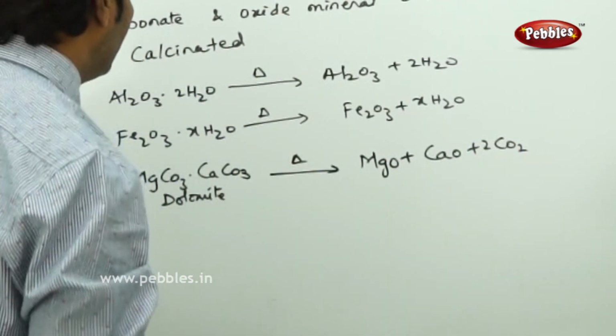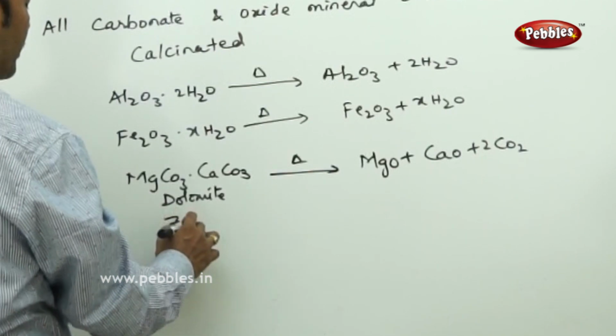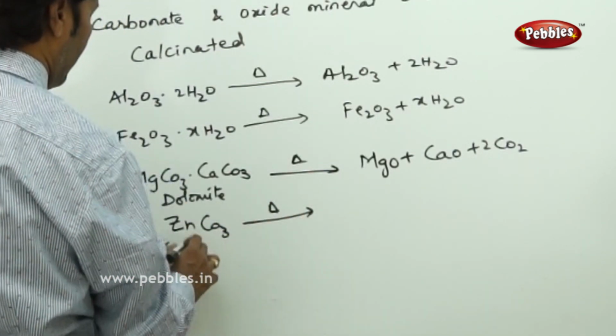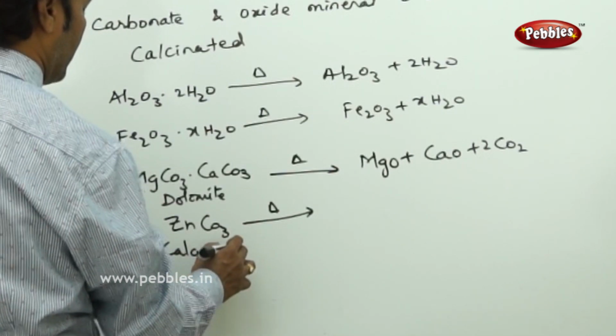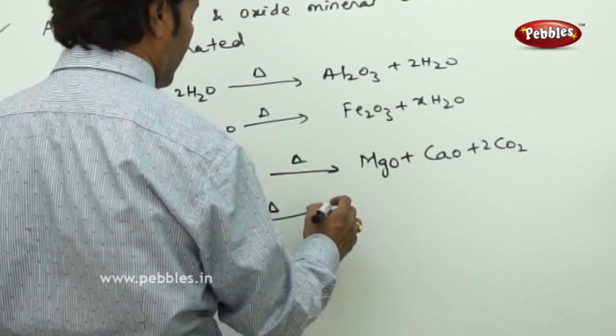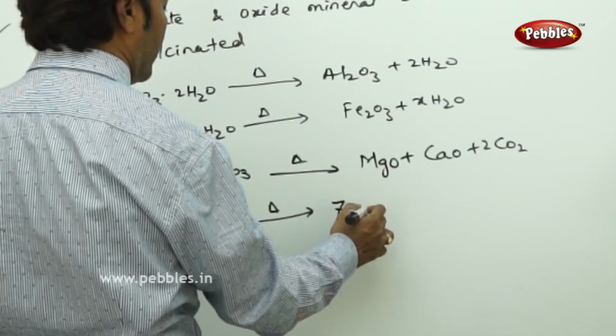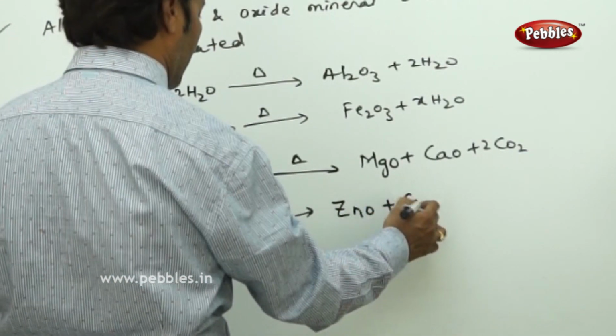Zinc carbonate, calamine, is also subjected to calcination. You get zinc oxide plus carbon dioxide.